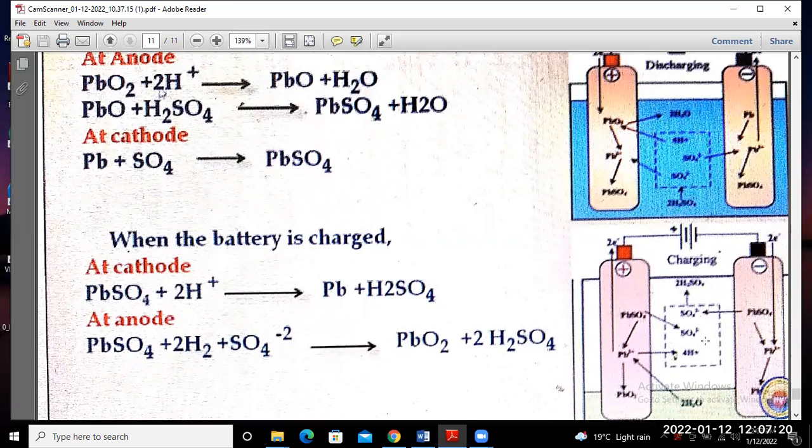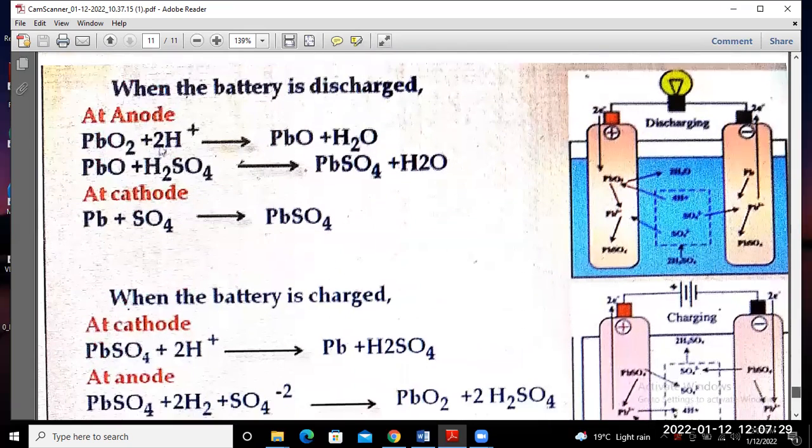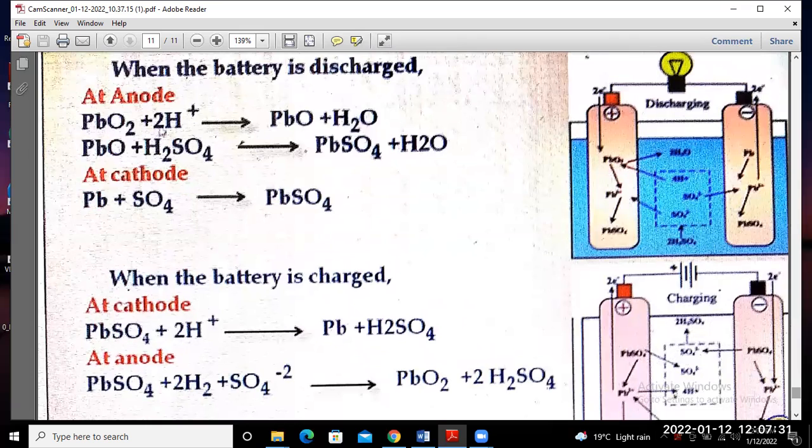So you have to keep in your mind the chemical reaction whenever the charging and discharging take place. Okay, what will be the chemical reaction at the anode and cathode during the charging of the battery?